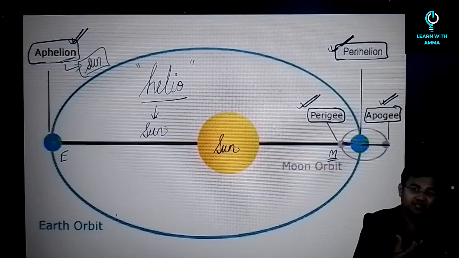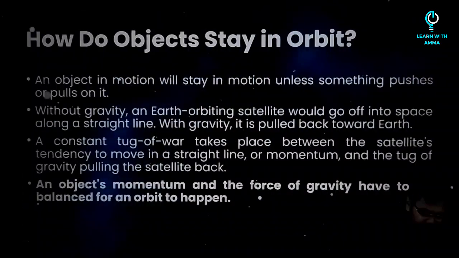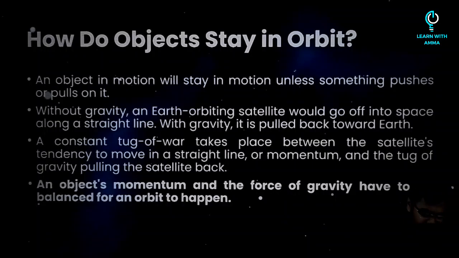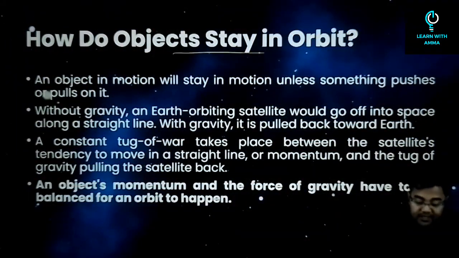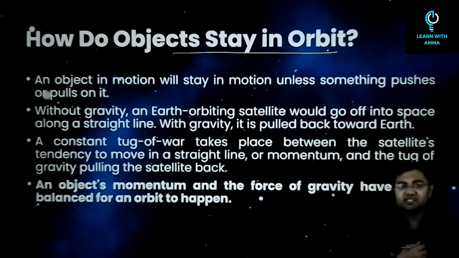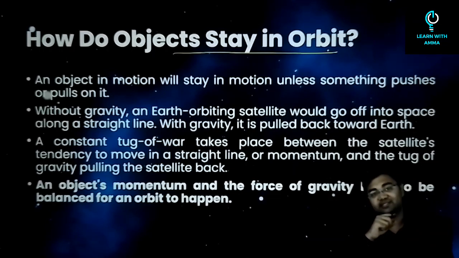That's why heliocentric. Alright, so just remember these four terms for the sake of understanding what orbits are. Now the question arises, how do objects stay in the orbit? Yes, this is a regularly repeating path, but at the same time we also have to understand that we are in space, there is no support.